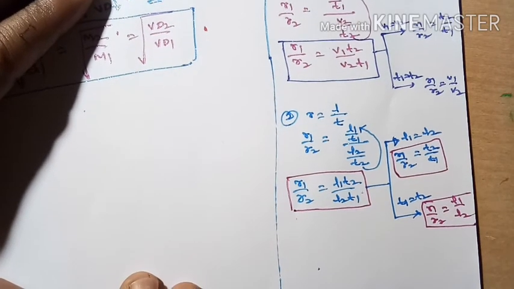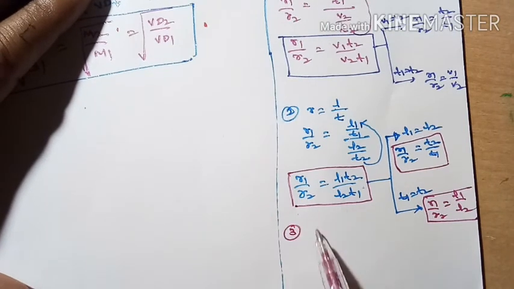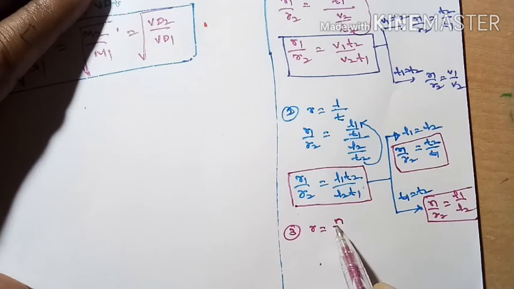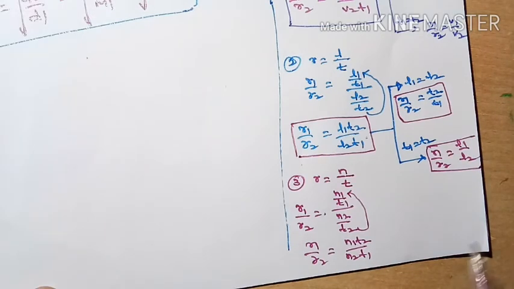Next, another principle is also there about the rate of diffusion. So, the third one: we can define the rate of diffusion as the number of moles of the gas escaped or diffused in unit time. Number of moles of the gas diffused in unit time is also called the rate of diffusion. So R1 by R2 is equal to N1 by T1 divided by N2 by T2. This T2 will go to the upside, so we will get R1 by R2 is equal to N1 T2 divided by N2 T1.